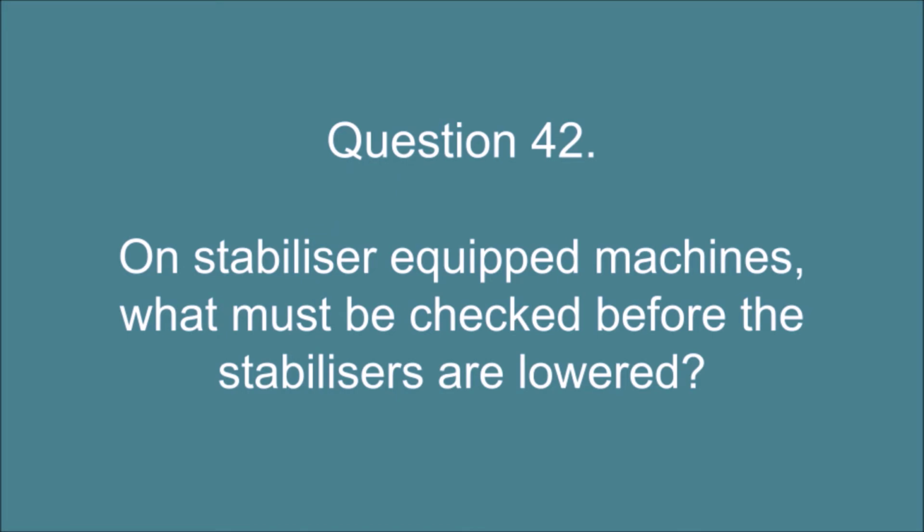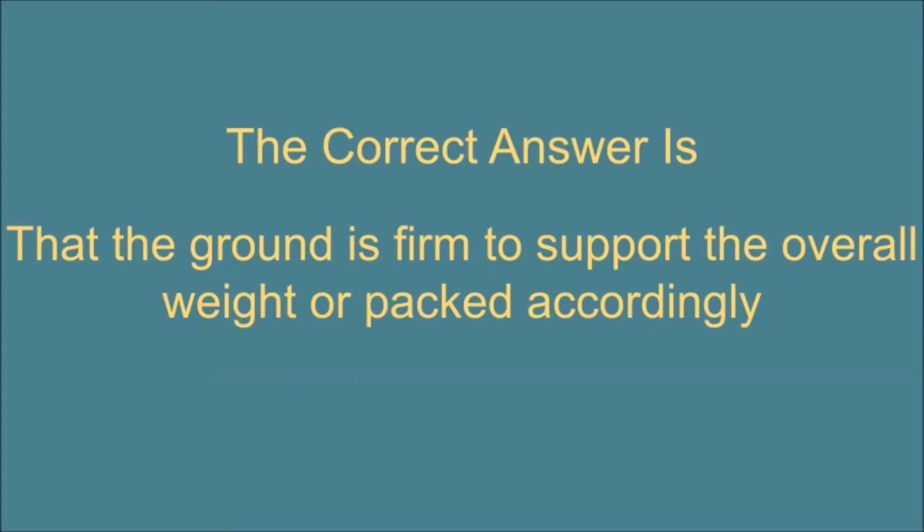Question 42. On stabilizer-equipped machines, what must be checked before the stabilizers are lowered? The correct answer is that the ground is firm to support the overall weight or packed accordingly.